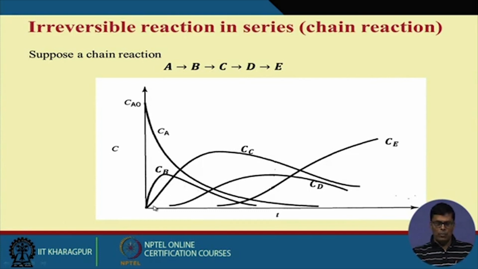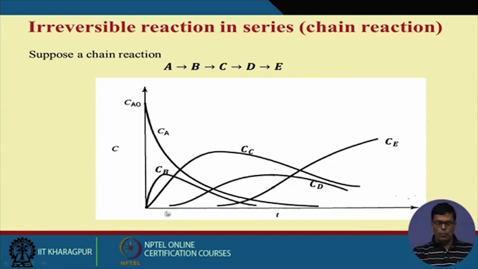As soon as B formation takes place, C formation takes place, and then it decreases. Then D forms, then E forms, and finally the product E will keep on increasing with respect to time. This will not decrease. So this is the kind of profile that we have for the different substrates, the composition of the reaction mixture, and how the different metabolites are formed.